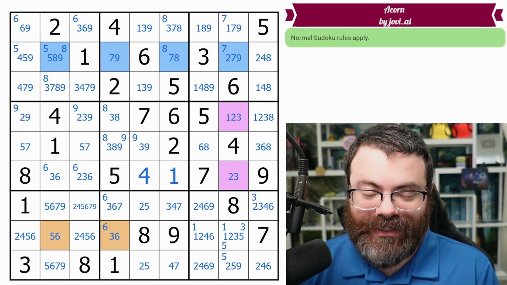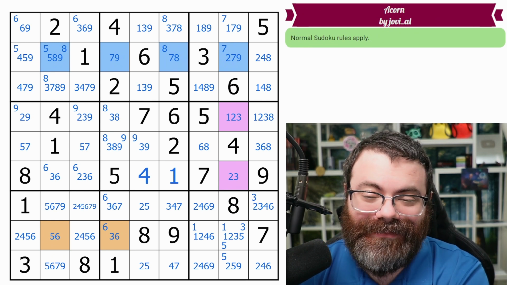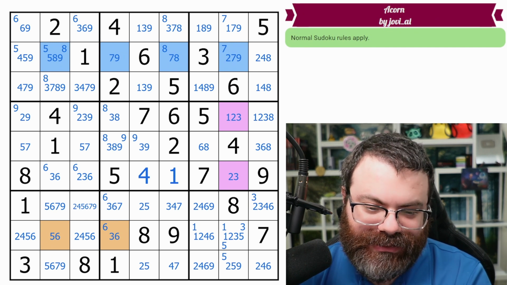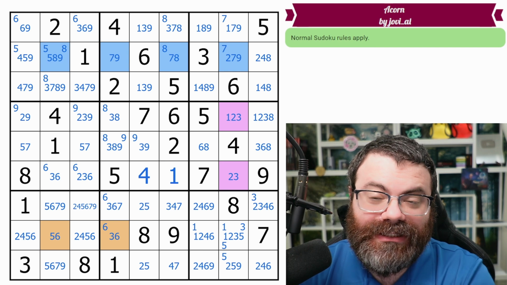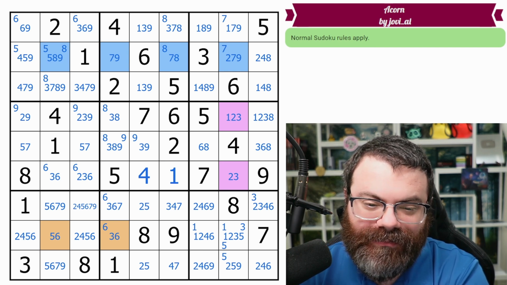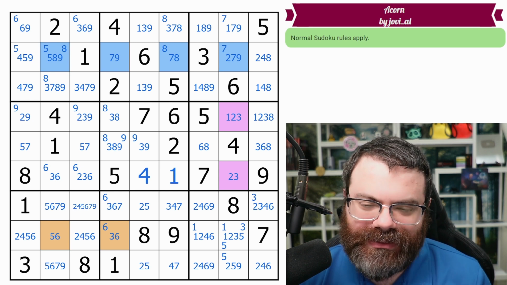Okay, as you can see, I have something highlighted. So I think this is it. I can't be 100% sure at the moment, but I do think this is it. And it turns out the ALS we needed to use for the pivot wasn't a bivalue, and that's why I was having trouble finding it. But this does look pretty intentional to me. So let's go over what's happening here.